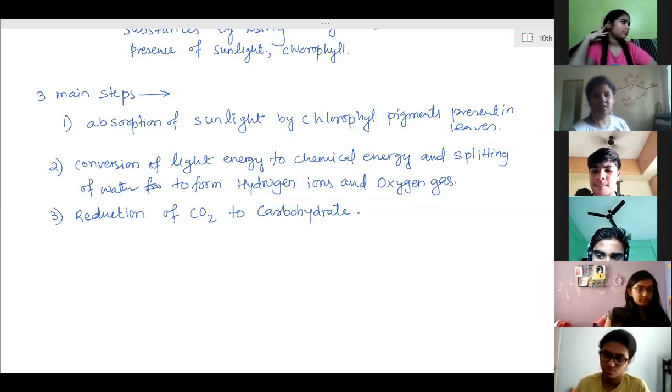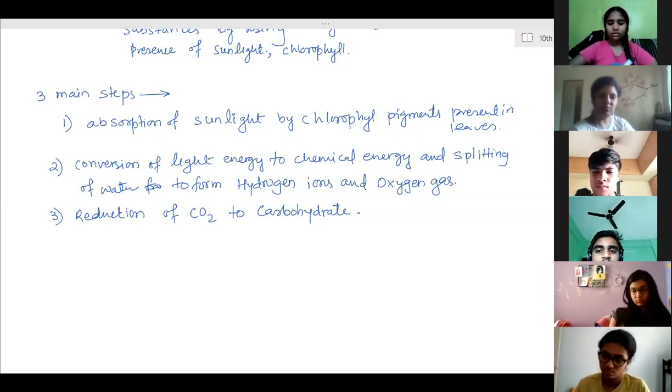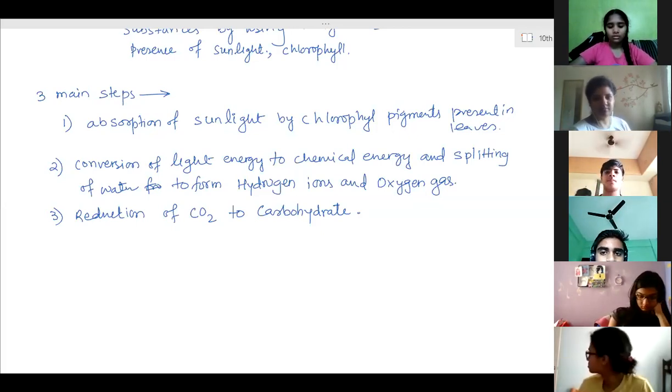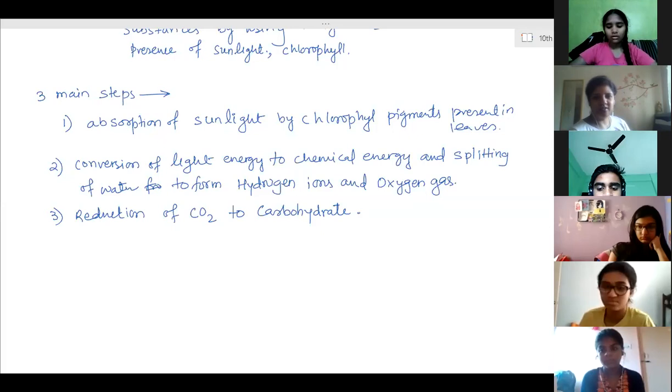Now next is assimilation, the utilization of that food. It is a single cell, so the food will not get transported anywhere. It remains in the body and oxidation takes place. Glucose is a simpler substance, so that glucose combines with oxygen and forms energy. That conversion is called the assimilation process.